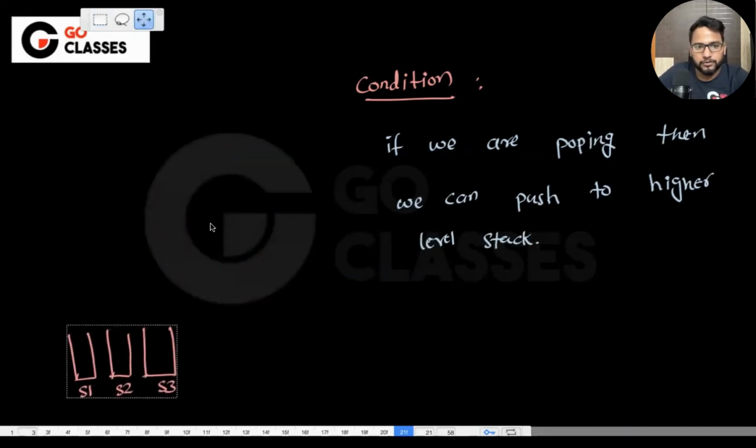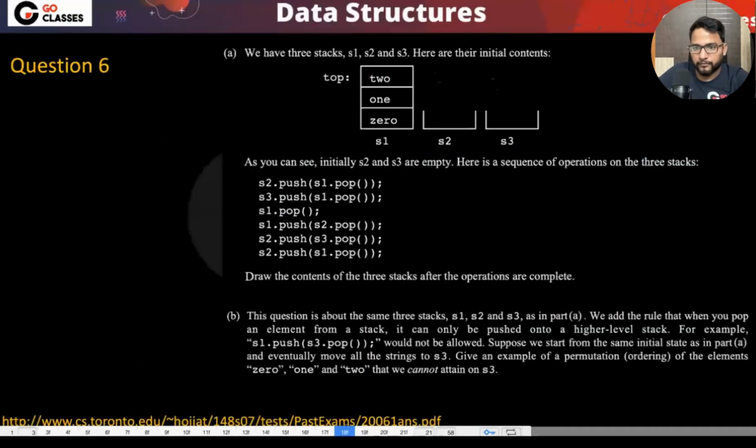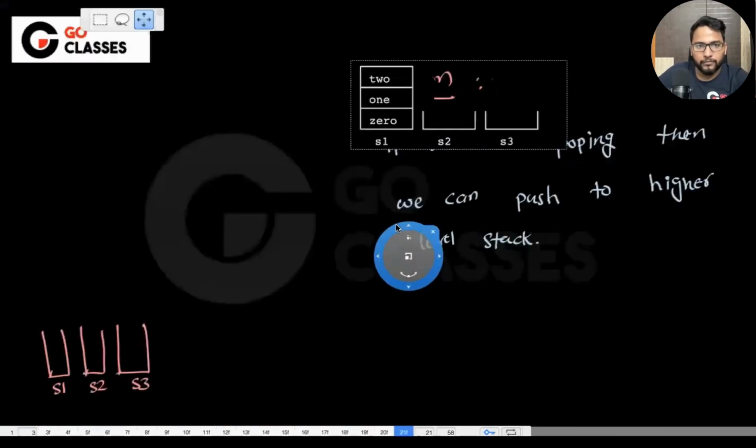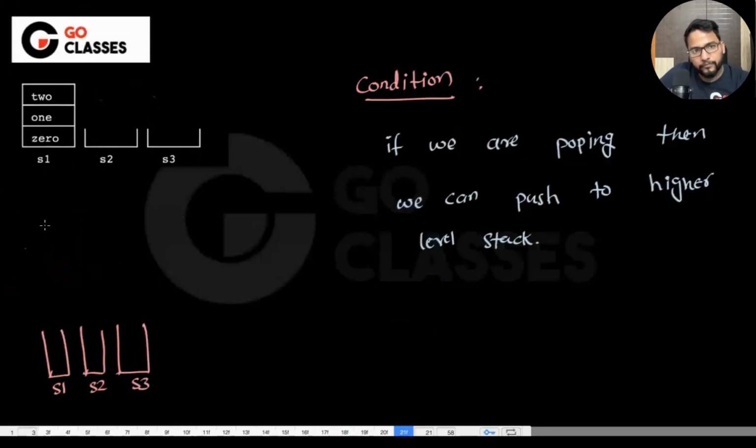So suppose, let me copy that. How to put 0 here? That is my first question. 0 is the first element.